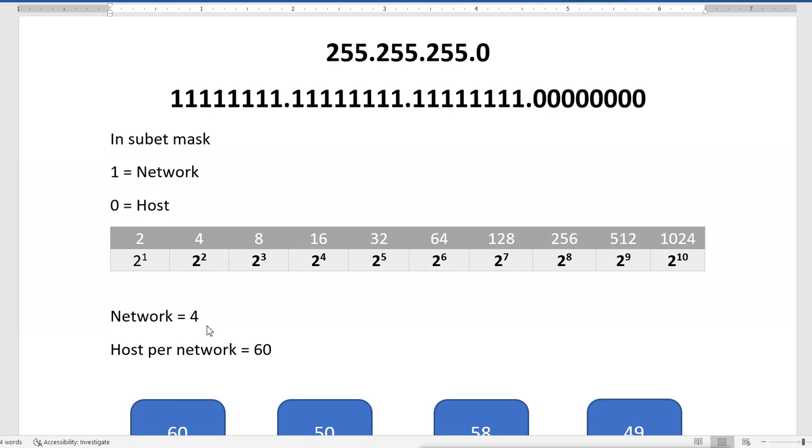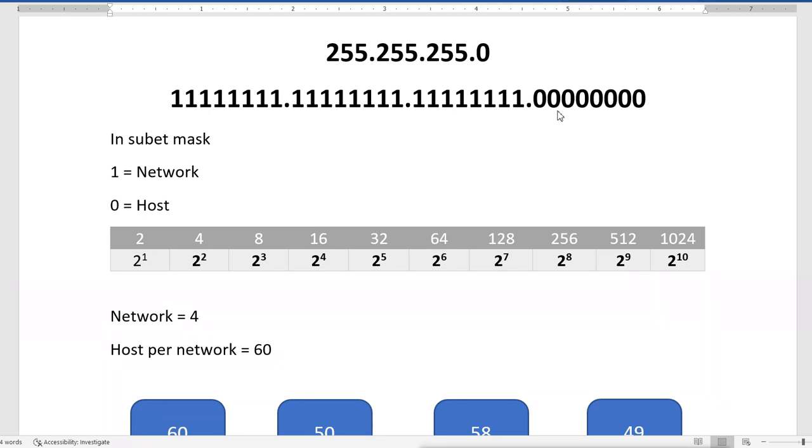Now when I enable 2 bits from these 8 zero bits, how many 0 bits will remain? You also have to look at that, because you have to take care of the hosts also.